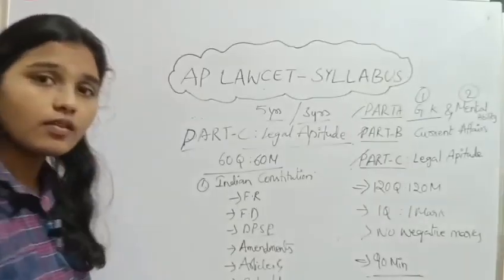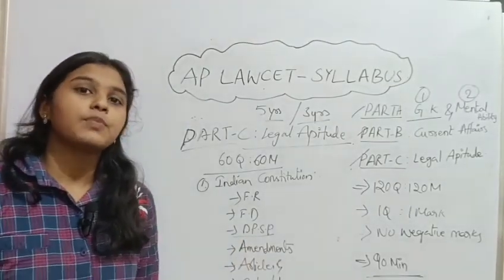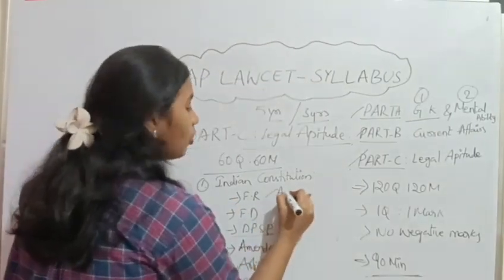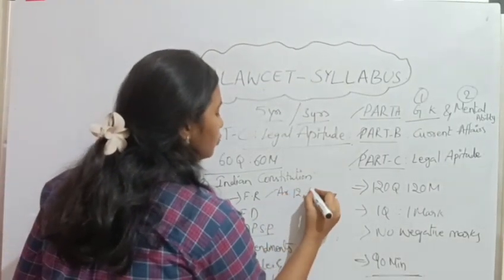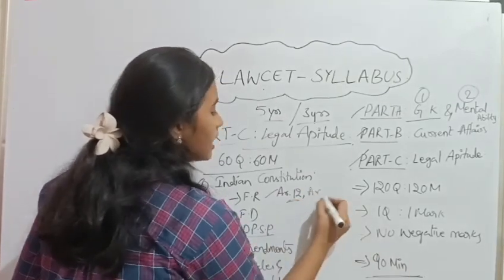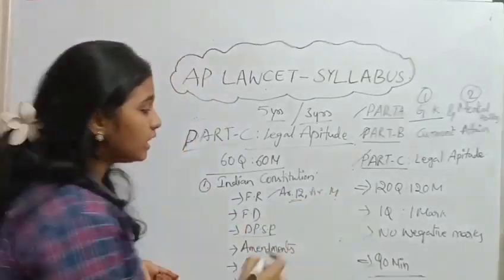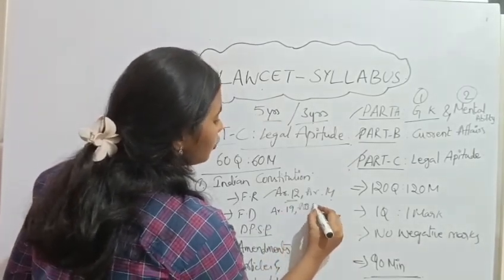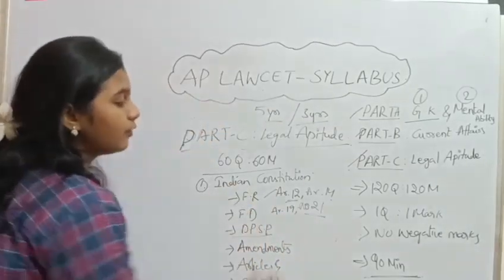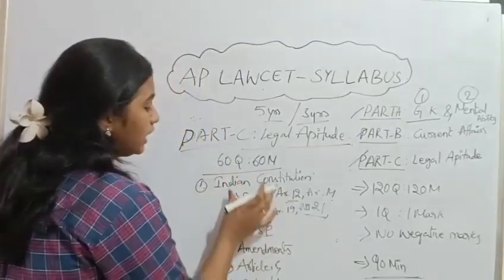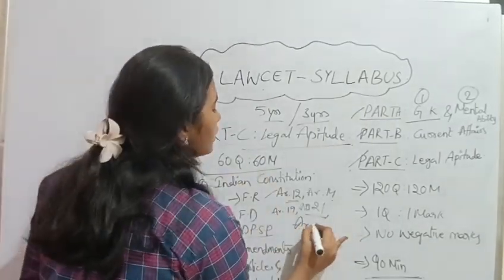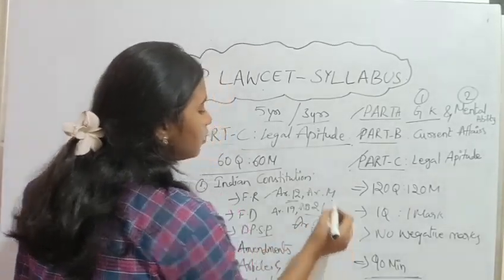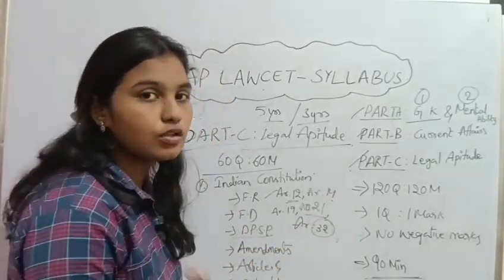From fundamental rights, they mainly concentrate on Article 12, which deals with the state, as we know. Article 14 deals with equality, Article 19 freedom of speech, and Article 21 right to life. The most important article in the Indian Constitution, which we call the heart and soul of the Indian Constitution, is Article 32, which deals with writs.